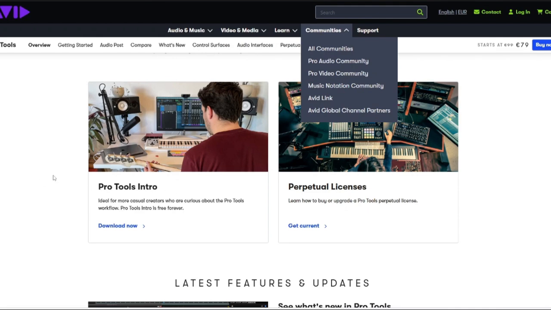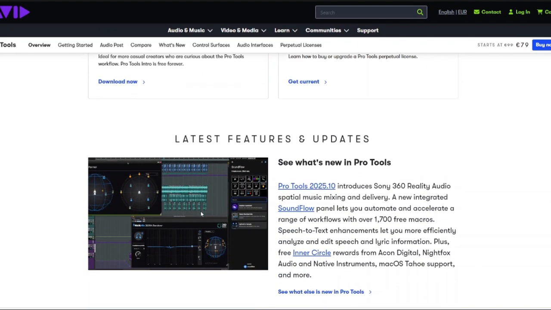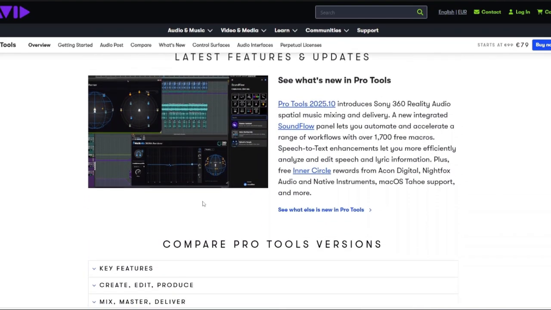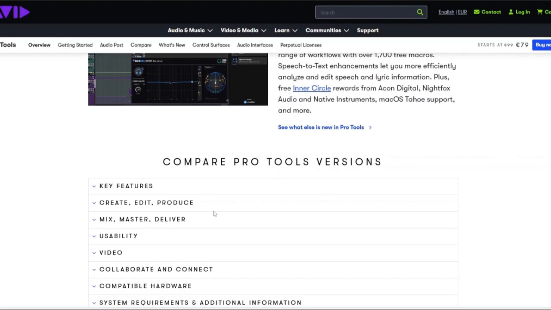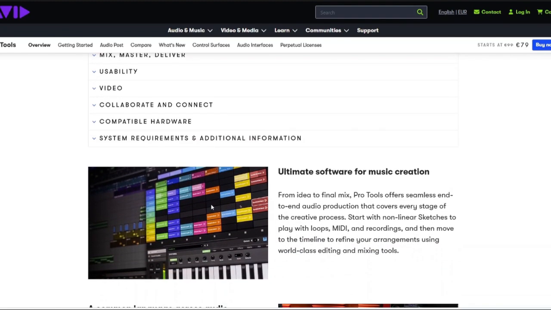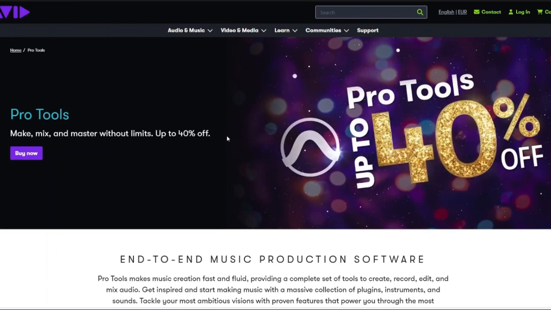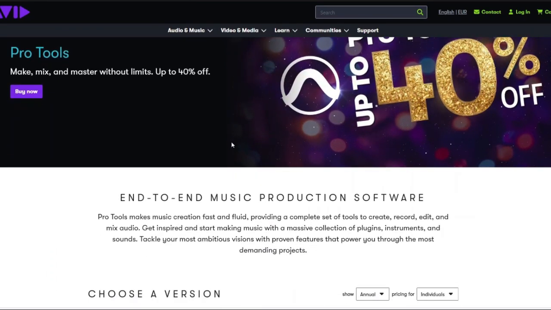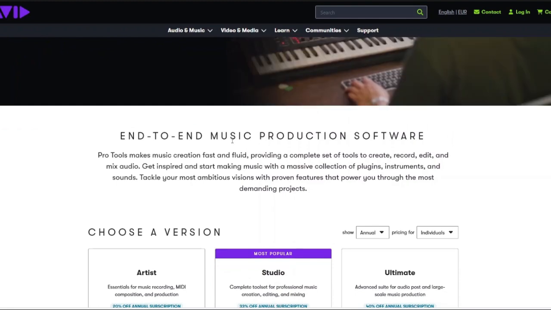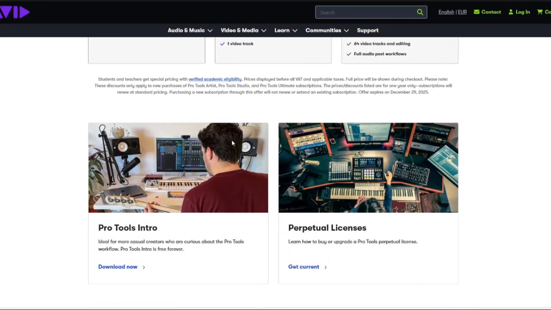Pro Tools is the long-standing industry standard in professional recording studios, post-production houses, and film and TV environments. If you walk into a major studio, chances are that you'll find a Pro Tools system sitting at the center of it all. It's built for large projects, multi-engineer workflows, and high-end mixing and post-production environments. Pro Tools excels when you're working with large track counts, live audio recording, complicated editing workflows, surround and immersive audio formats, and integration with studio-grade Avid hardware.